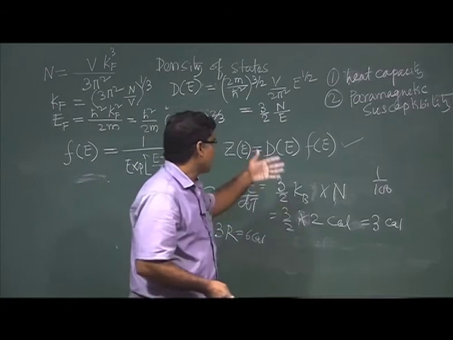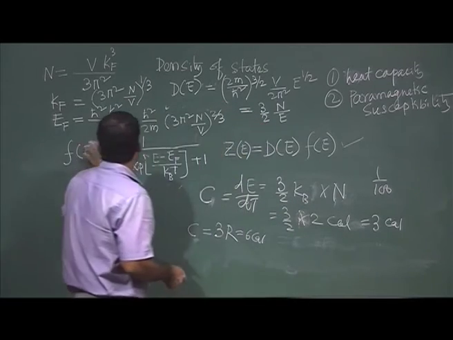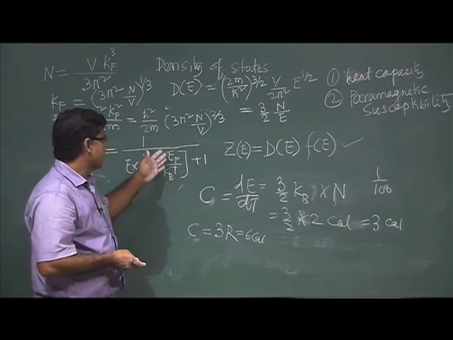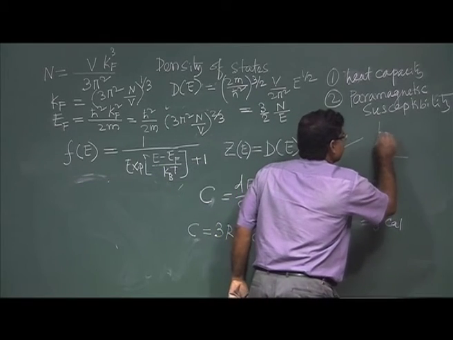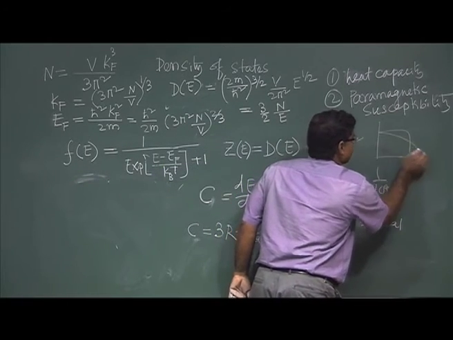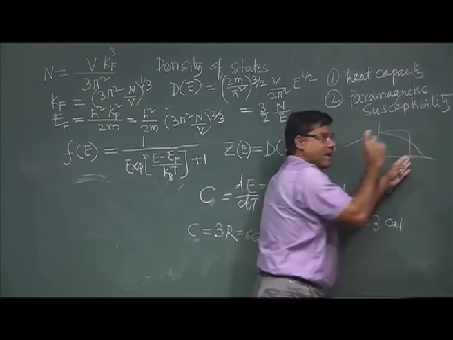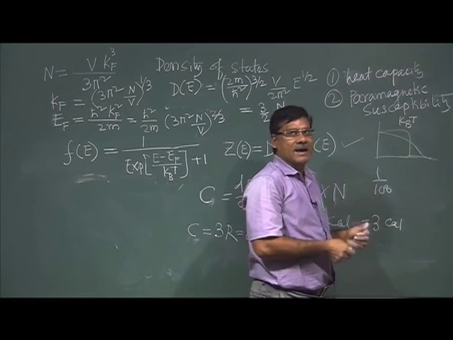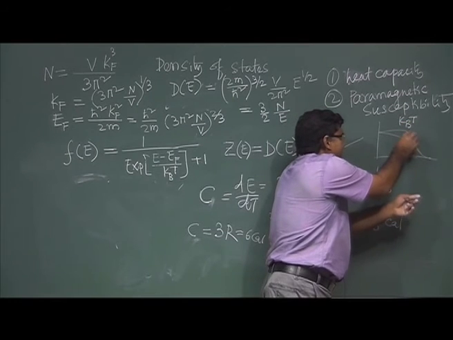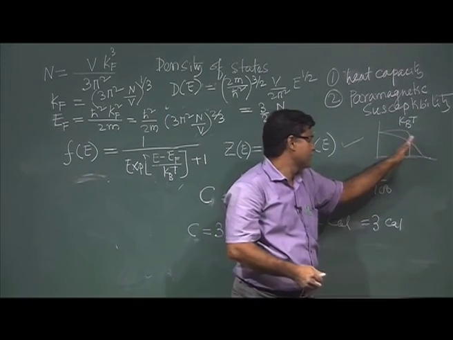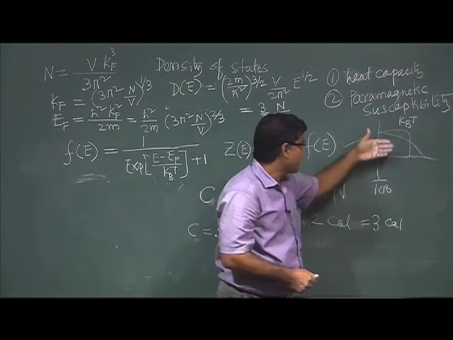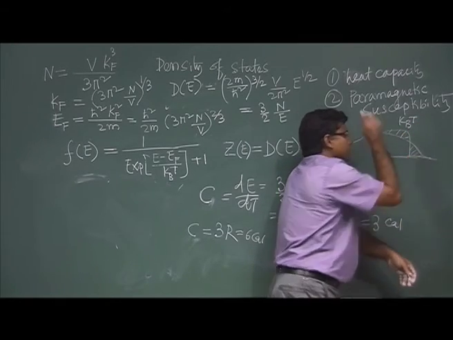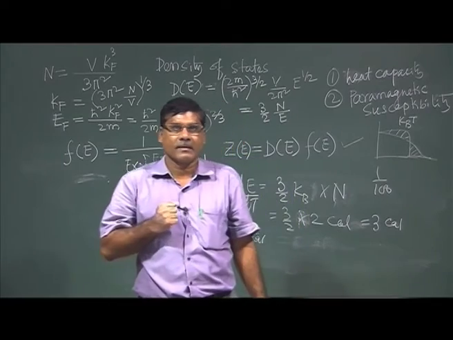But quantum statistics tell us that when you increase the temperature, depending on this temperature there will be kBT energy, and that energy will excite the electrons near the Fermi energy. So, it will not affect the other electrons. Only this part of the electrons, because of this temperature, will get kinetic energy, right.